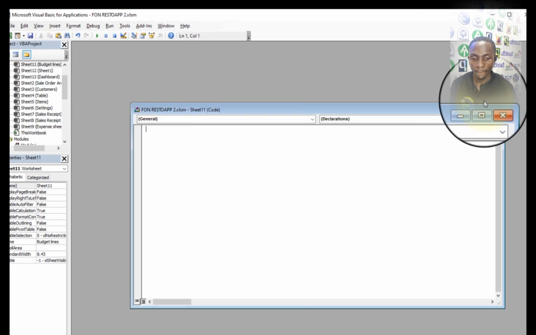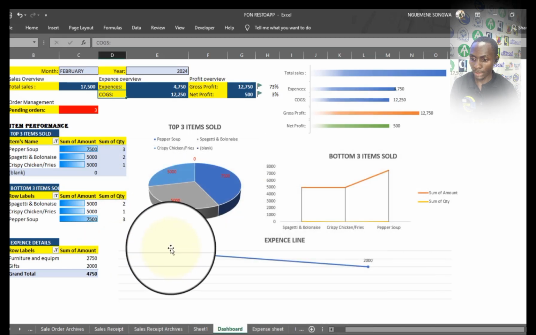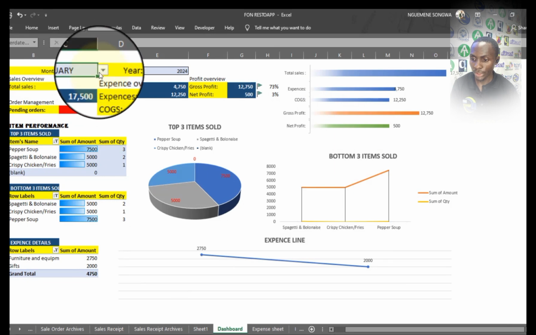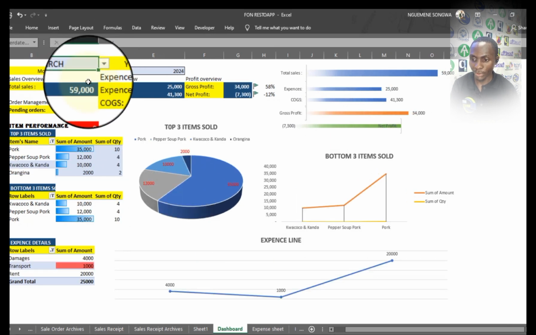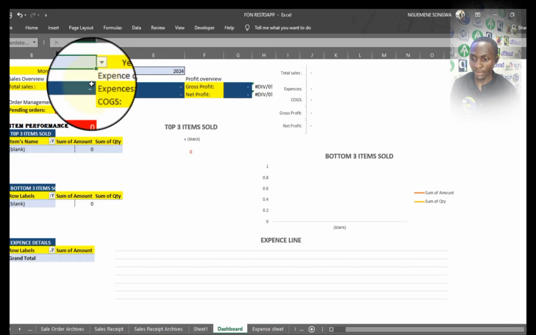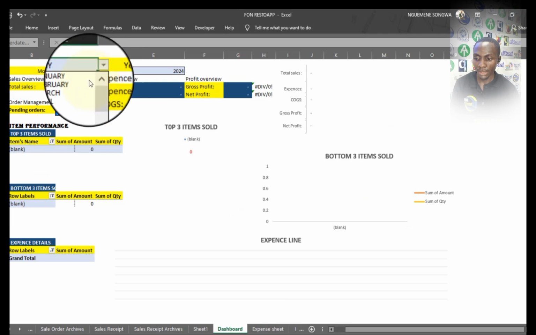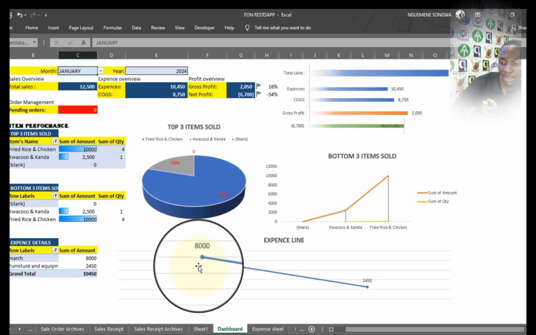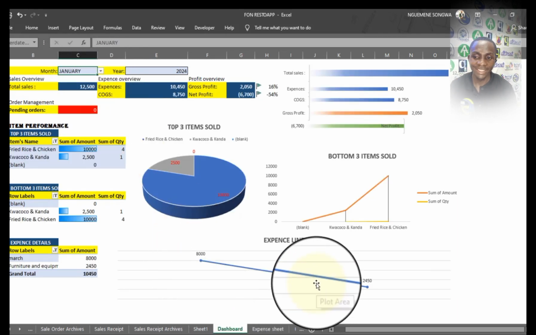So we now get here, and once we change, for example, you see everything is updating automatically. Everything is updating. The charts are updating, because we have actually entered the update.